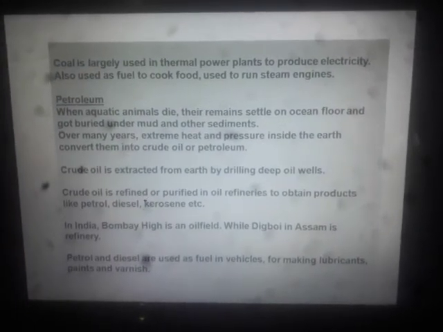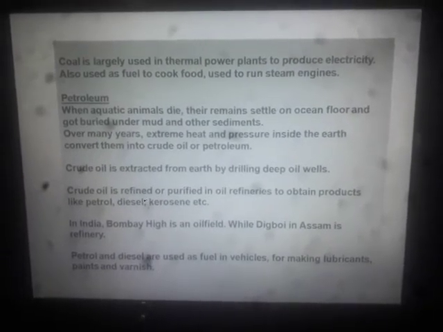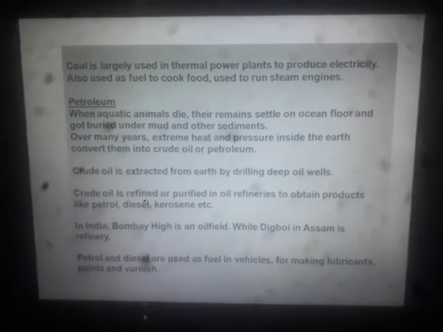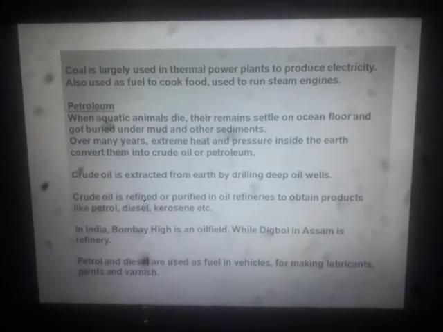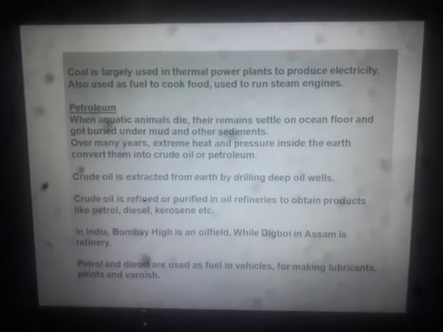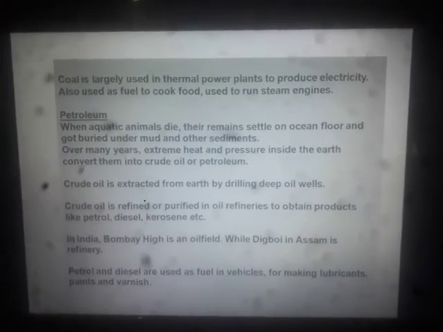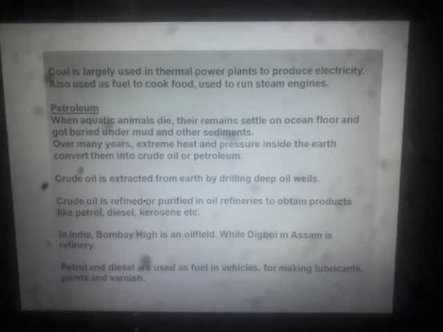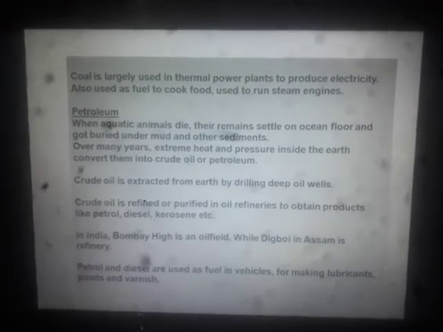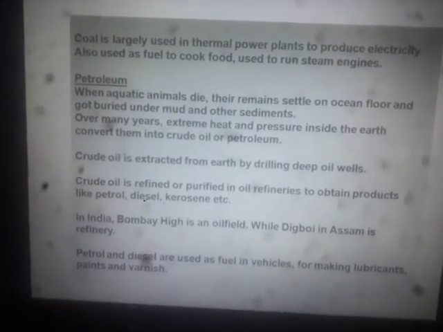So when these aquatic animals die, they get buried deep inside the earth and are covered by mud, clay, silt, and other materials. Now, when these are acted upon by temperature and pressure inside the earth, after millions of years, after billions of years, they get formed into crude oil.